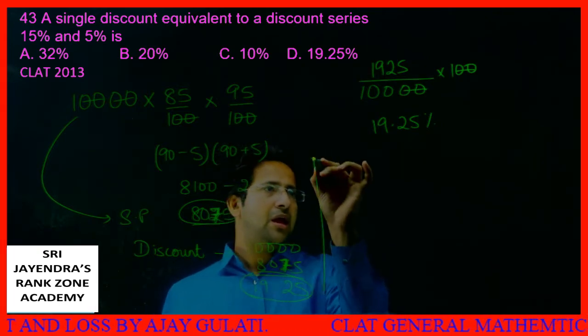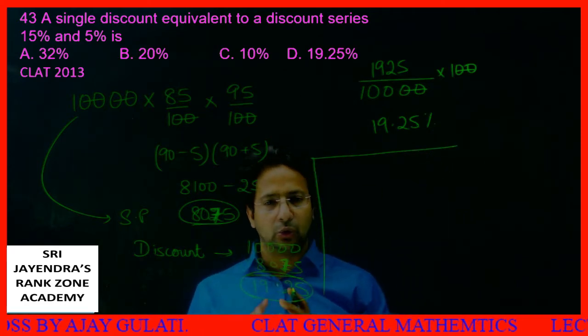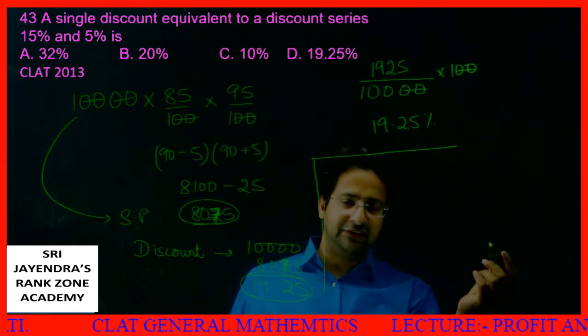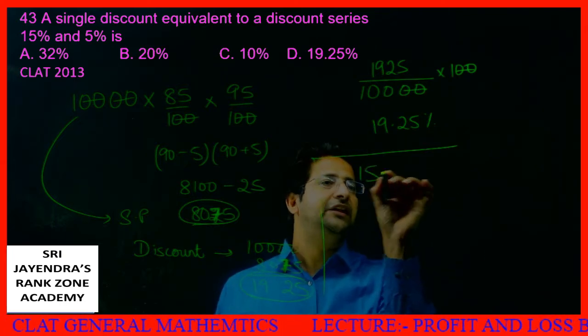Students, now I need to tell you how to do this question verbally. See students, first thing, if there are two successive discounts, like I say, one is 15, the other is 5.